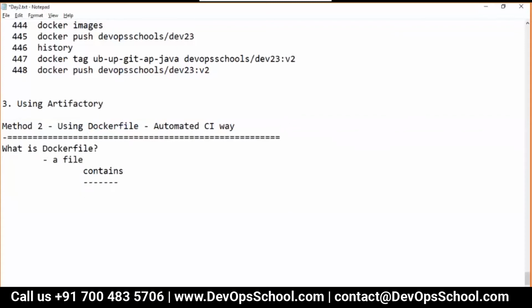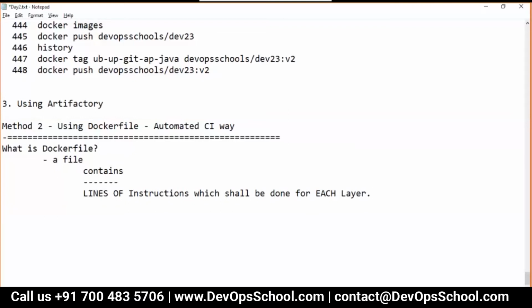Lines of instructions which shall be done for each layer. Yes, I repeat, it shall be done for each layer.